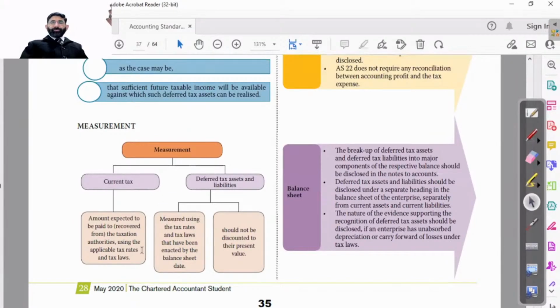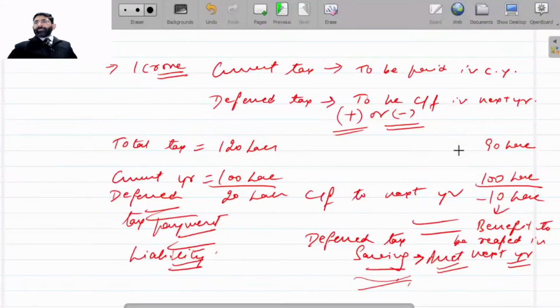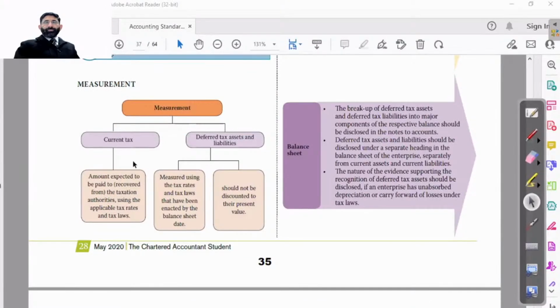So how to measure it? That is all known to every student, like this is current tax. That is the way it is measured. That is calculated as per the Income Tax Act. And whatever is the difference, that will go to deferred tax. So measurement of current tax: the amount expected to be paid or recovered from the taxation authorities, meaning to whomsoever income tax is payable, that is called current tax.